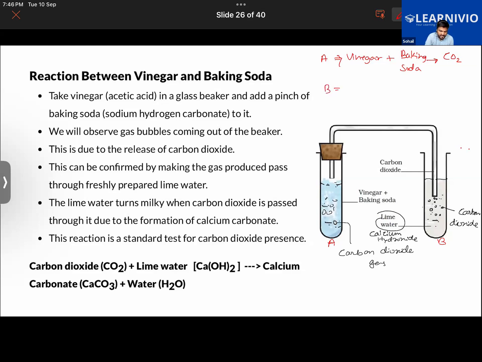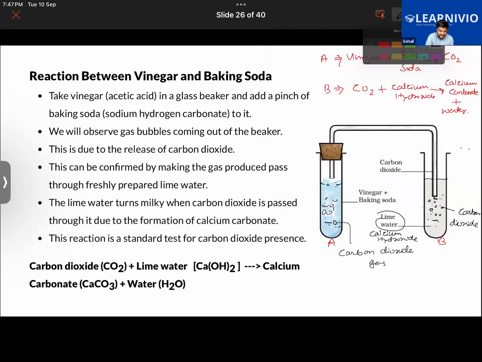In beaker B, what is happening? This gas, carbon dioxide, is now reacting with the calcium hydroxide, also called lime water. As a result of the reaction between the two, new products are formed. One is calcium carbonate. Another product that is formed is water.